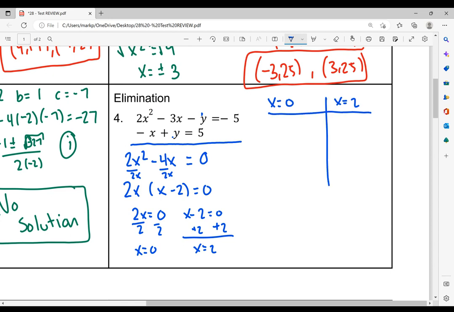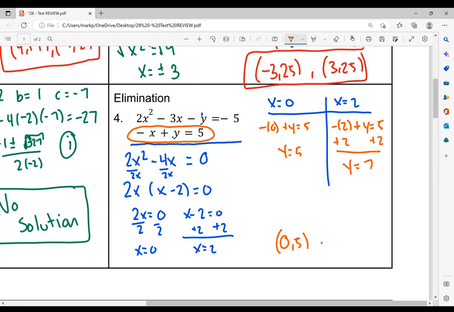So let's go ahead and see what this is going to come out to. All right, so I'm going to plug it into this equation right here. It just seems a little too linear, so it's going to be smaller. So we have negative 0 plus y is equal to 5. 0 is not necessary, so y equals 5. So my first solution is going to be x is 0, y is 5. For my second one, I'm going to substitute in 2. So we have negative 2 plus y is equal to 5. That becomes negative 2, so we're going to add the 2 to the other side. And y equals 7. So my second solution is 2 comma 7. And there are both my solutions to that problem.